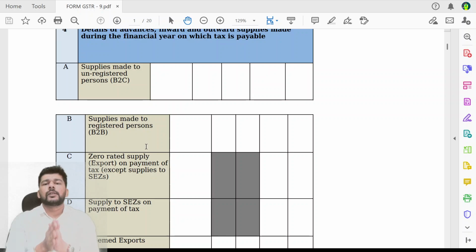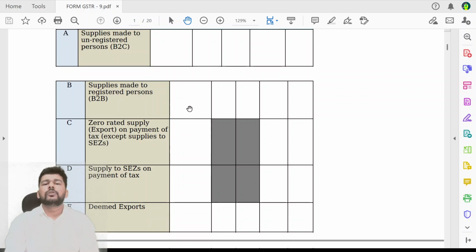Otherwise, more or less, we should try that the data of our books, the data of audited financials, has to get captured in the GSTR1 return. So if at all you are going to make changes, apart from those 2-3 industries that we spoke about, in the other cases ideally your turnover should match.